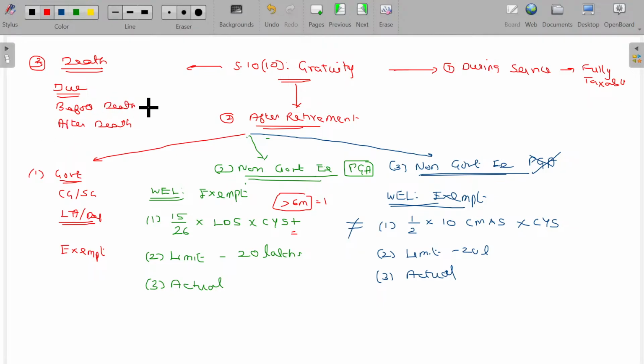In case due before death, taxable. In case due after death, exempt. So we have to discuss all these things in detail.